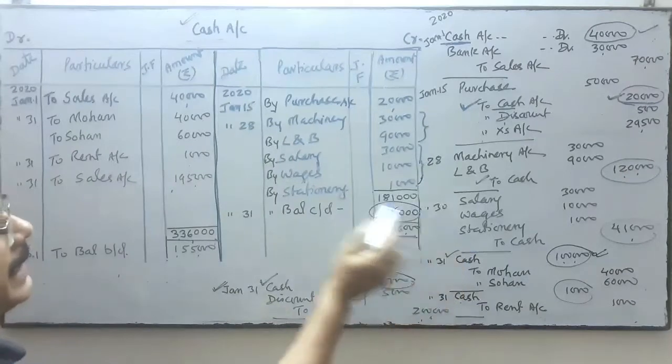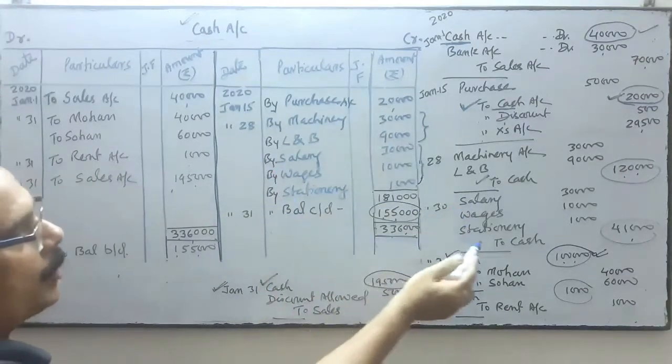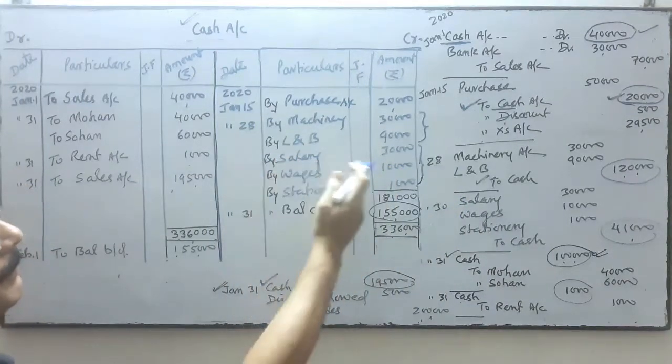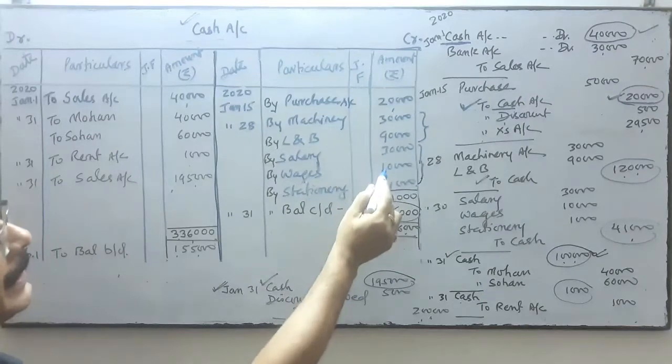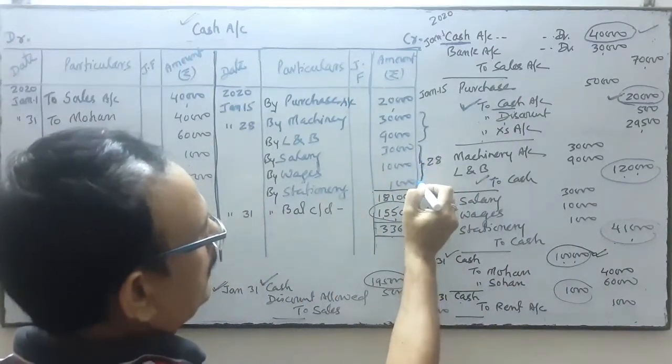Next, cash is on credit. So by salary, by wages, by stationery, three accounts are opposite. So we will do the posting on the credit side. By salary, by wages, by stationery: 30, 10 and 1. If you do the total of these three, you will get 41.